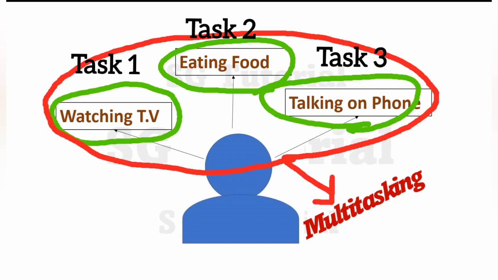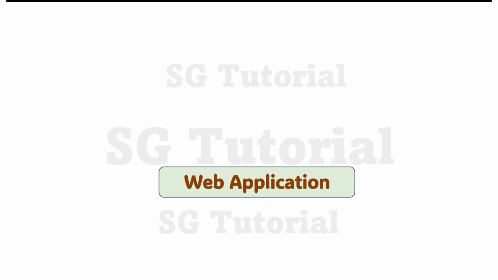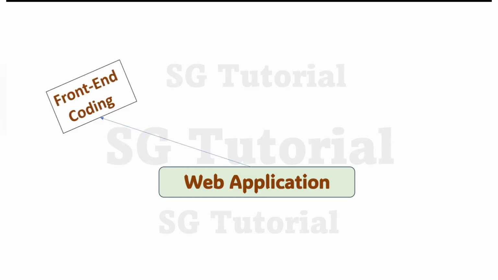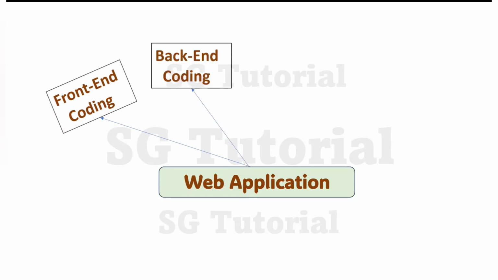Similarly, if we think technically, imagine you are a software developer and you have to develop a web application as per the requirement of the client. So for that, you made a team of 4 members. In that, the first member's responsibility is to do front end coding. That means the first member's task is to create the login page, contact page and all. And the second member's responsibility is to do back end coding. That means the second member's task is to create database connectivity and all. Similarly, the third member's task is code testing and the fourth member's task is code deployment.